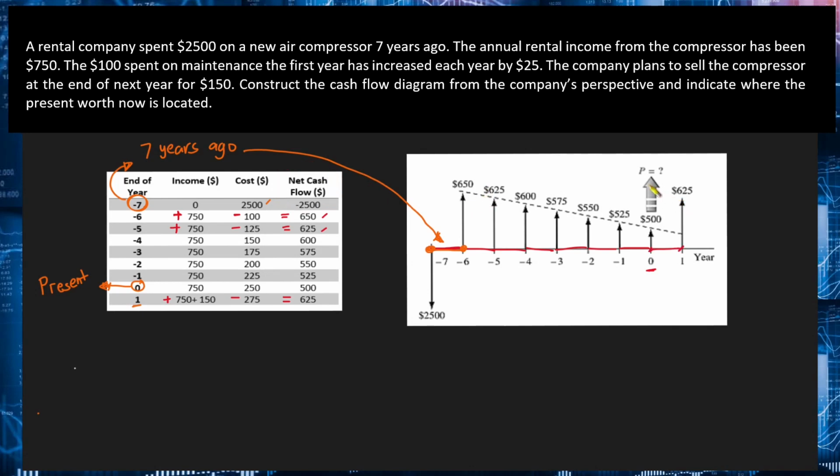Okay? Again, sabi doon sa problem, i-indicate daw natin saan yung present time or present worth. So, again, we have assigned t equal to 0 as our present time. So, the present worth will be in here. Yung P natin, again, present worth, will be in this period. And, of course, don't forget to write the interest rate kung meron mang given. Okay? In this problem, walang binigay na interest rate. Pero kung meron siyang binigay, ilagay nyo rin dito sa cash flow diagram nyo.